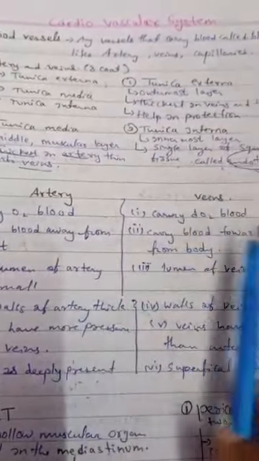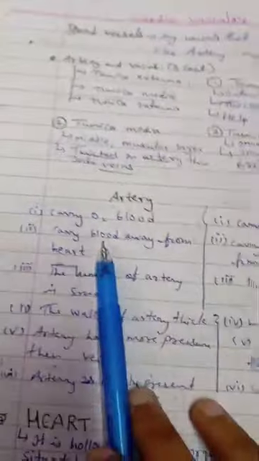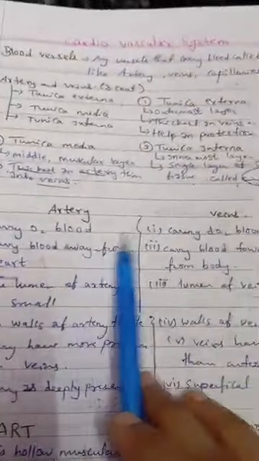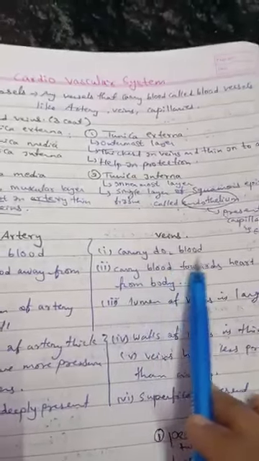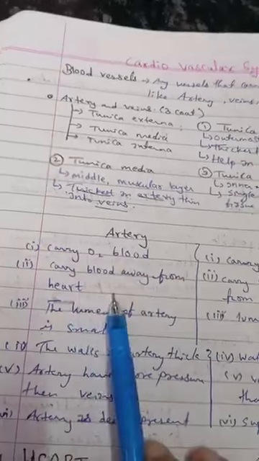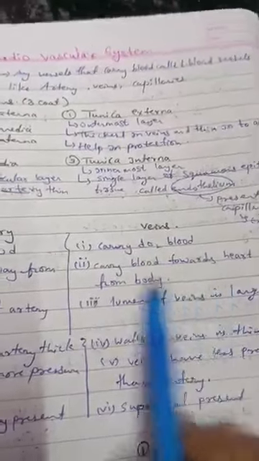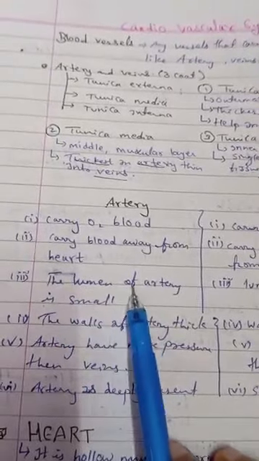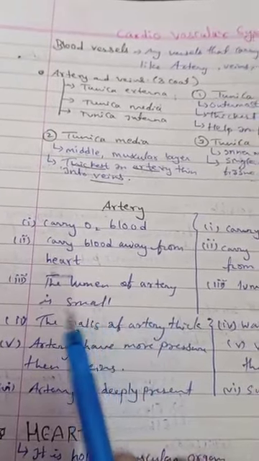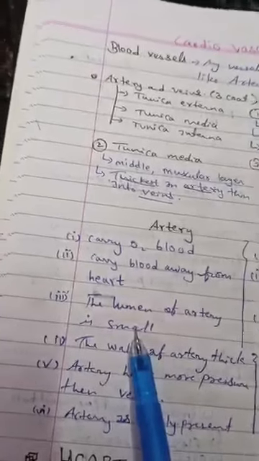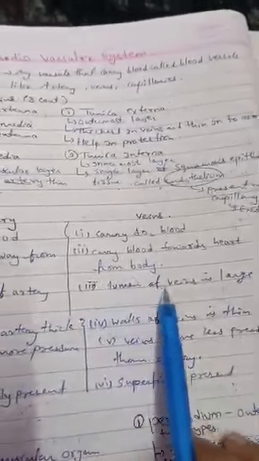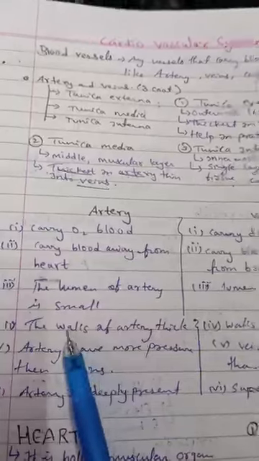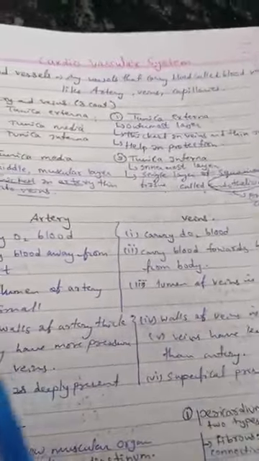Difference between arteries and veins. Arteries carry oxygenated blood, veins carry deoxygenated blood. Arteries carry blood away from the heart, veins carry blood towards the heart. The lumen of an artery is small. The lumen of a vein is large. The wall of an artery is thick. The wall of a vein is thin.